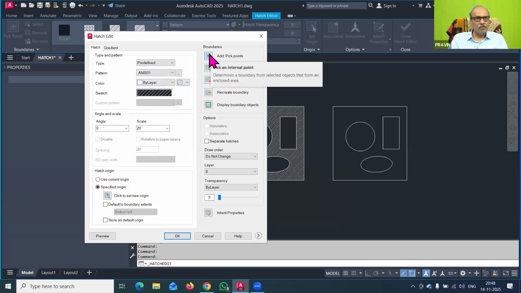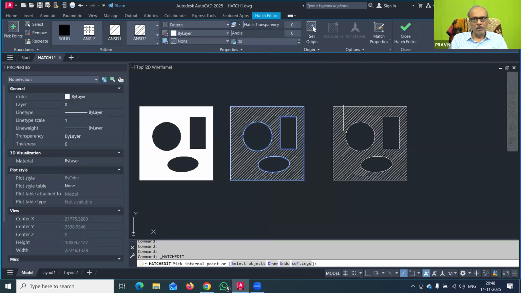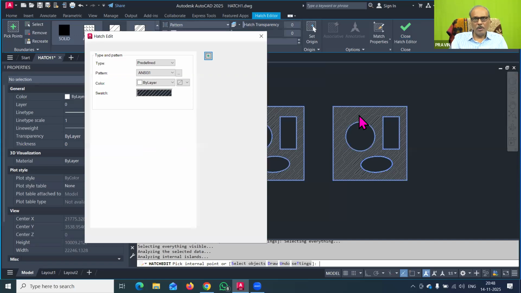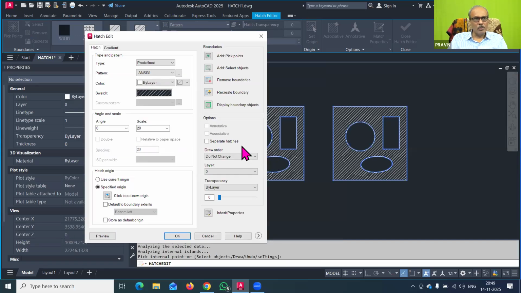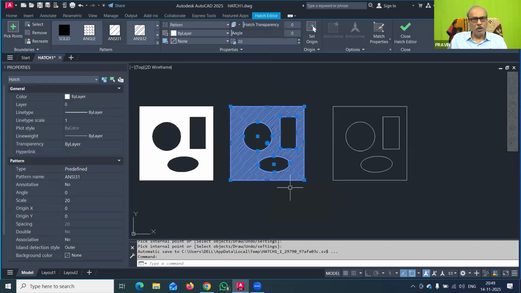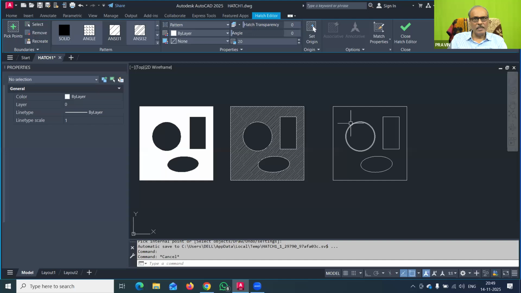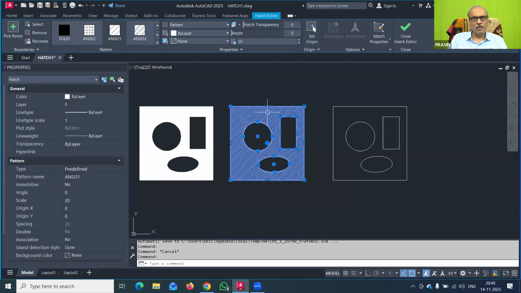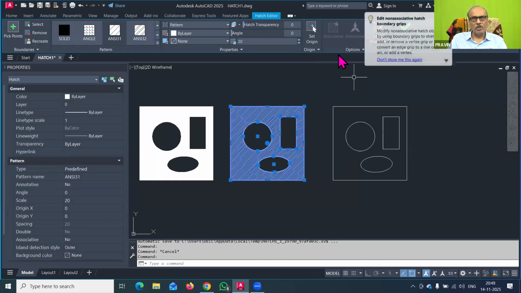Now I will click here, pick a point, and click here, pick a point, and now you can see that the hatch pattern is happening, and I will press enter. So again, this type of hatching was done. This hatching has again one of the important things that you have to track. Because I have done the hatching here, I have closed that option here.